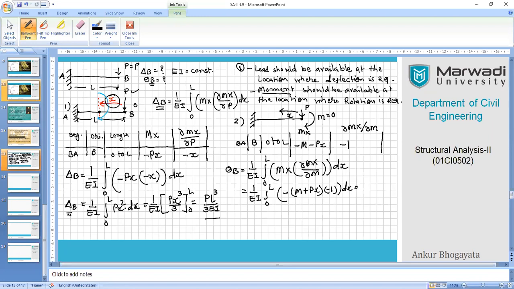So that gives me the expression as, let me write here, 1 upon EI, integral 0 to L, then we have minus 1 and minus, so it is simply (M plus Px) dx.